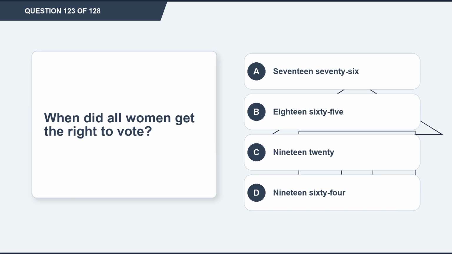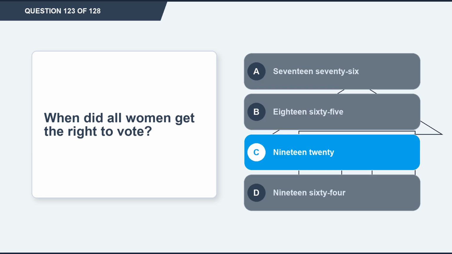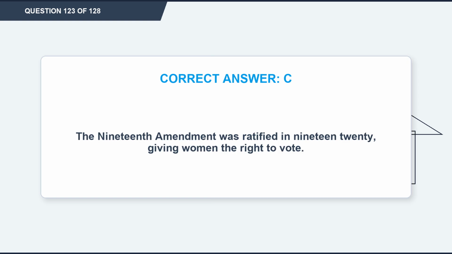Question 123. When did all women get the right to vote? Option A, 1776. Option B, 1865. Option C, 1920. Option D, 1964. The correct answer is option C, 1920. Explanation. The 19th Amendment was ratified in 1920, giving women the right to vote.